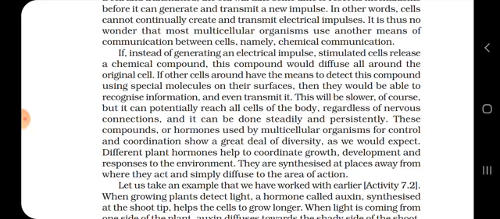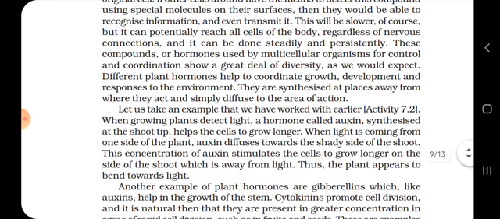Different plant hormones help to coordinate growth, development and response to the environment. They are synthesized at places away from where they act and simply diffuse to the area of action. When growing plants detect light, a hormone called auxin.